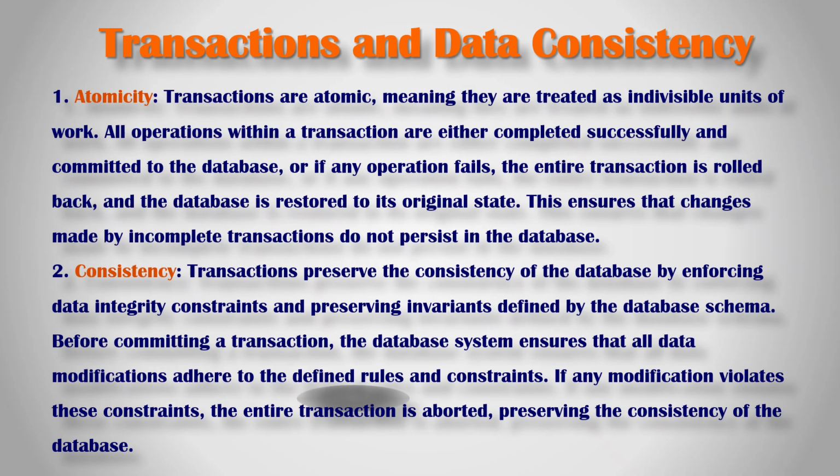1. Atomicity. Transactions are atomic, meaning they are treated as indivisible units of work. All operations within a transaction are either completed successfully and committed to the database, or if any operation fails, the entire transaction is rolled back, and the database is restored to its original state. This ensures that changes made by incomplete transactions do not persist in the database.